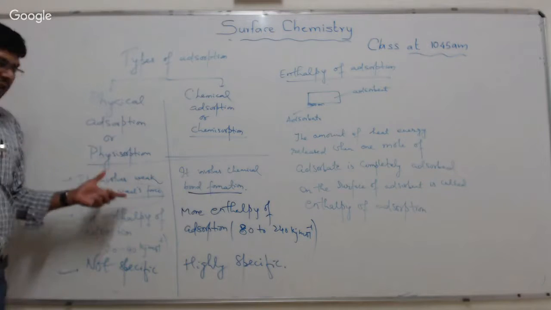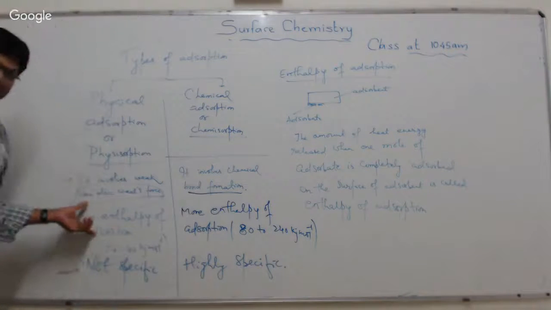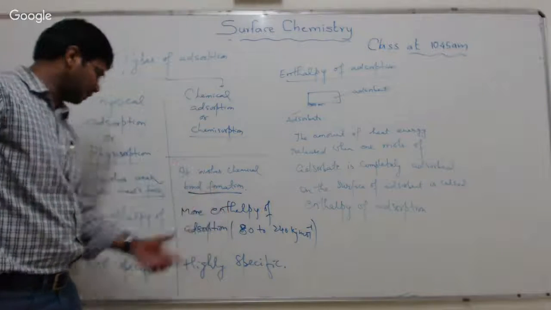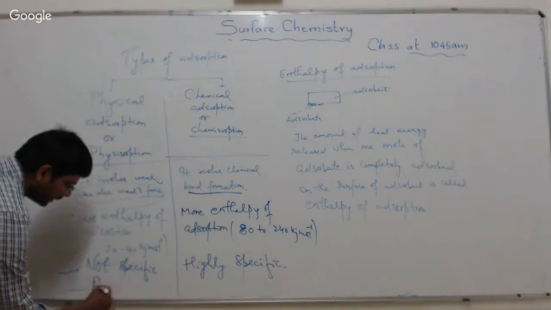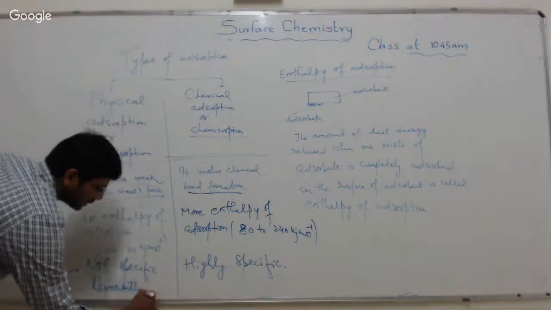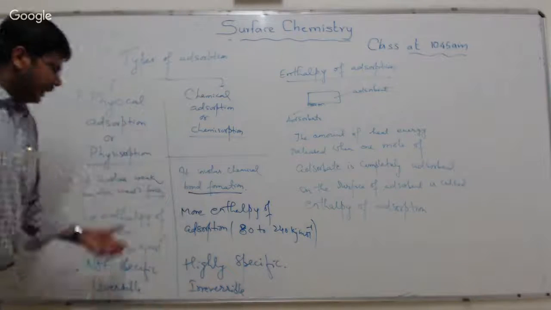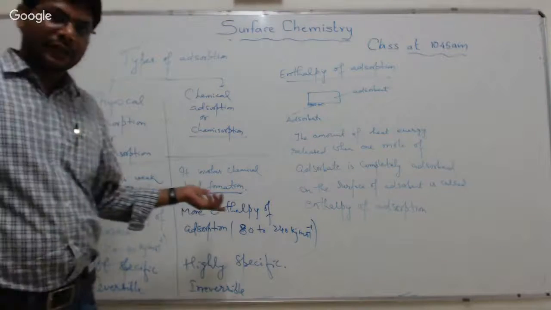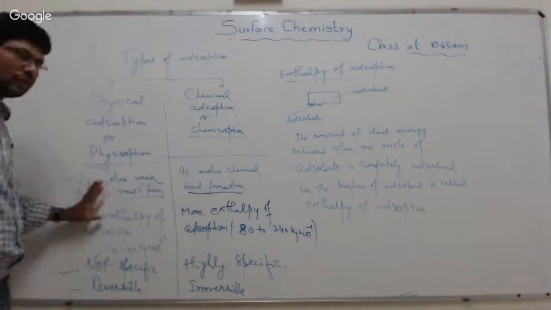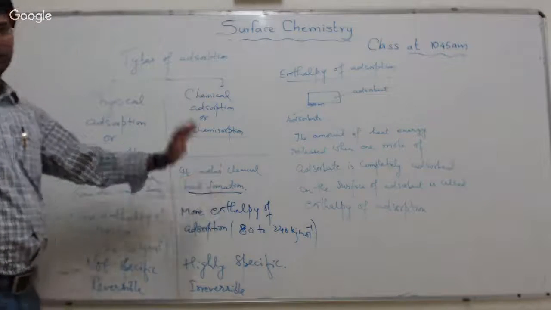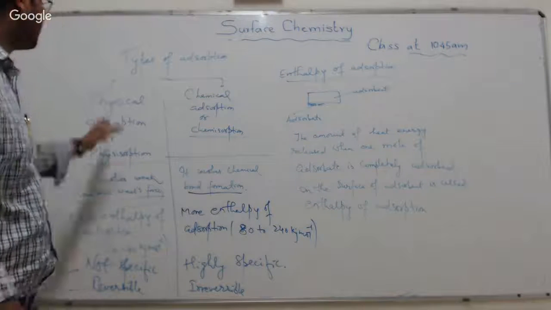So physical adsorption involves van der Waals force, chemical adsorption involves chemical bond formation. This has less enthalpy of adsorption, this has more enthalpy of adsorption. This is not specific, this is highly specific. This is reversible, this is irreversible. Once the bond is formed, it will not be broken. Physical adsorption forms a multimolecular layer, chemical adsorption forms a unimolecular layer. So this is the basic difference between physical adsorption and chemical adsorption.